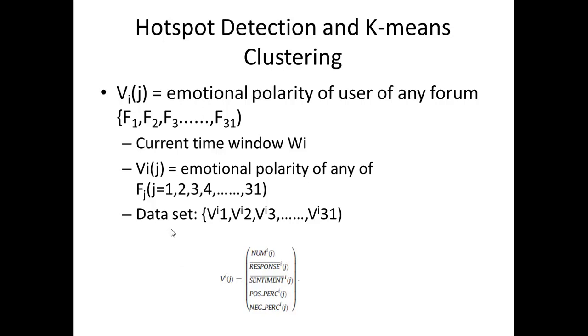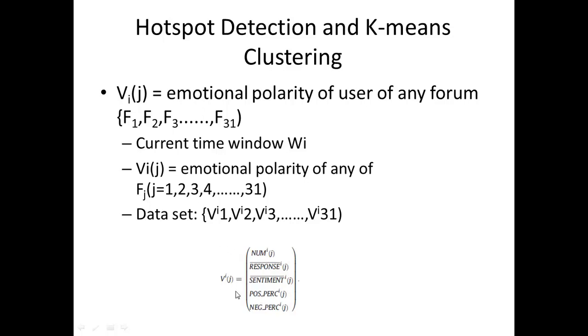during the feature extraction process on that document, they actually use the vector VIJ. This is to represent the emotional polarity of the forums, FR, FJ, at any given time.